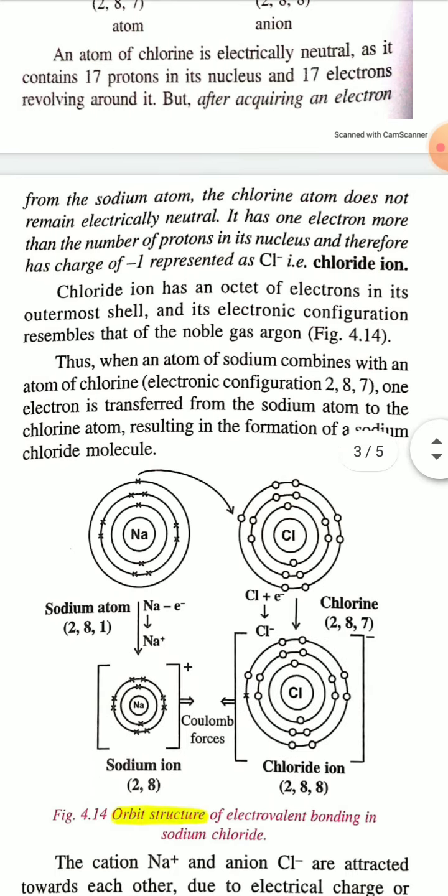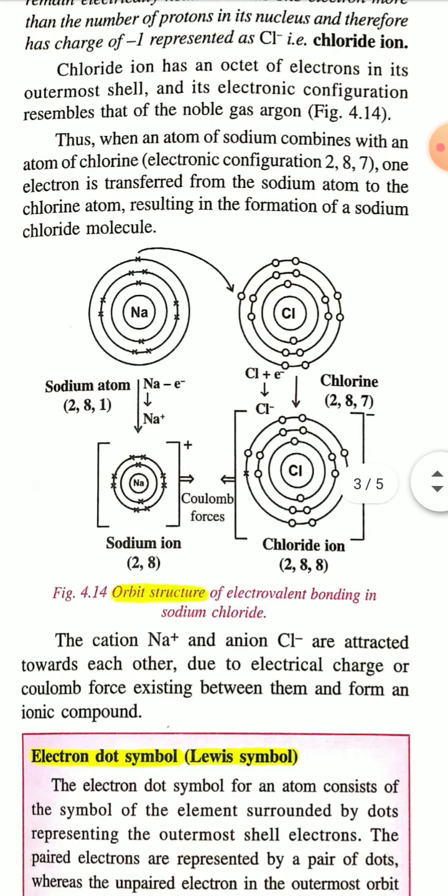So here, the structure of any ionic compound can be represented in two ways. One is the orbital structure, another is the Lewis dot structure. So the first one is the orbital structure, which means you have to show, by using an orbital diagram,